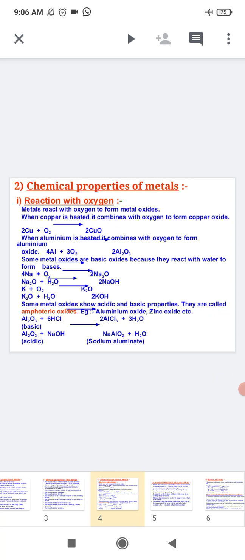Similarly, when aluminium is heated, it combines with oxygen to form aluminium oxide. 4Al plus 3O2. After reaction, it will form 2Al2O3. It is aluminium oxide. These metal oxides are basic oxides, because we know that metal oxides are basic in nature.